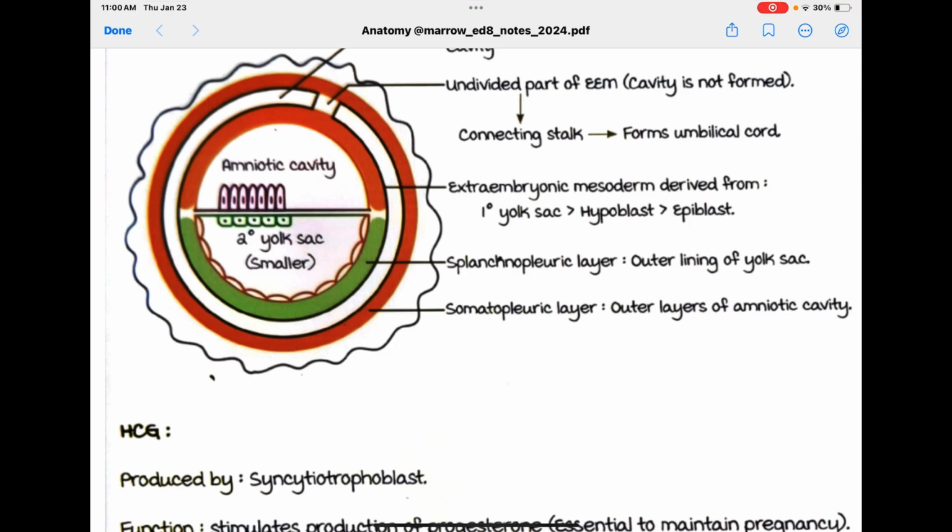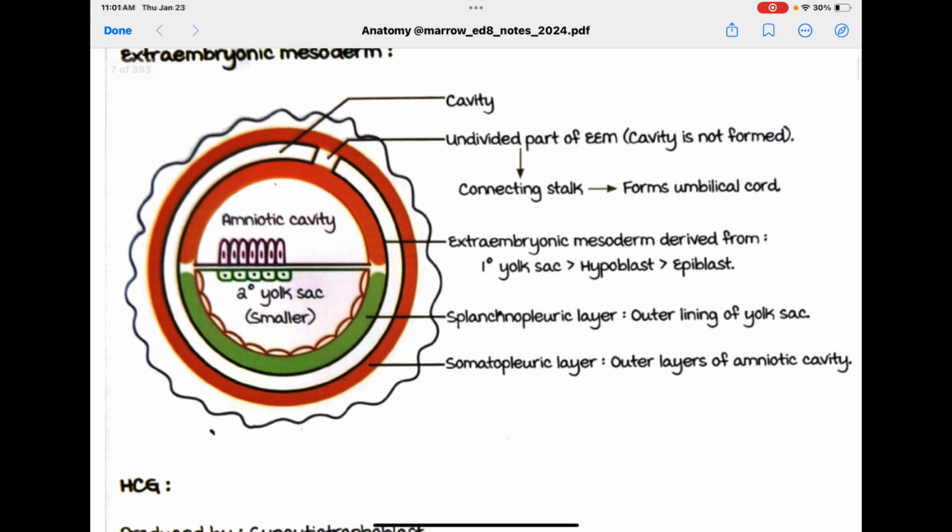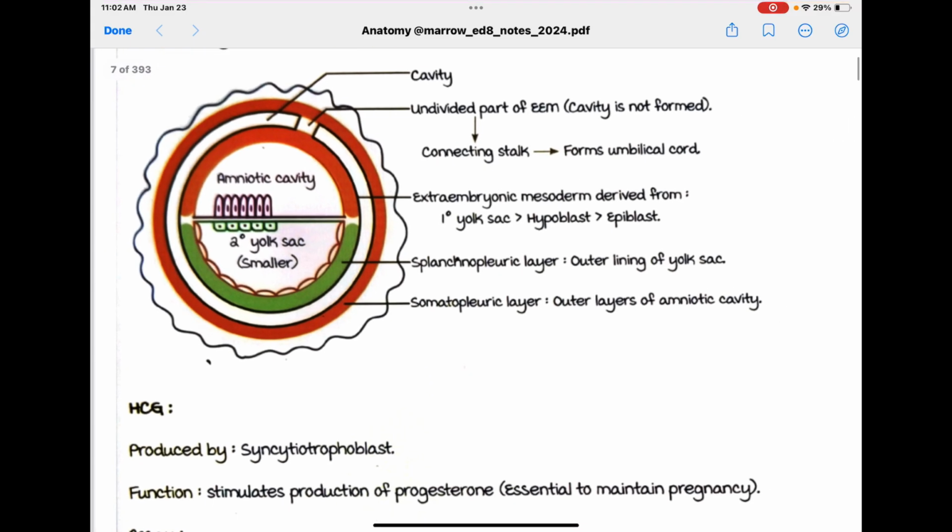So maximum cells are coming from primary yolk sac and other cells are coming from hypoblast. Outside of that is this cavity, and here is undivided part of extraembryonic mesoderm. Cavity is not formed, and outside of that is somatopleuric layer, outside layers of amniotic cavity.